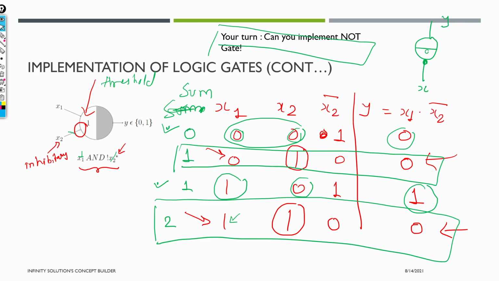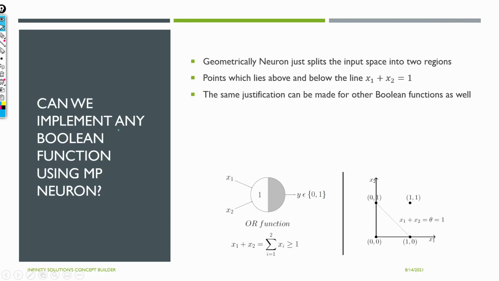And this is the important thing that you should know. Because here we are implementing inhibitor inputs, it means that we can implement any boolean function using MP neuron. Is it the case? Let's try to verify it. So now again, the thing that I left in the previous slide.